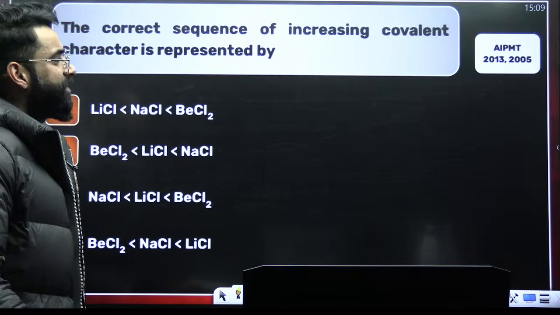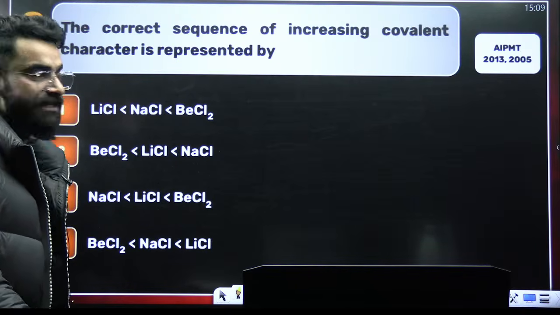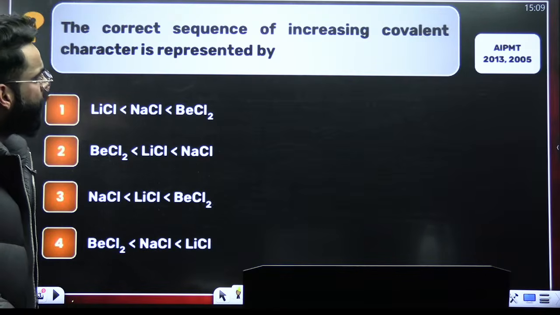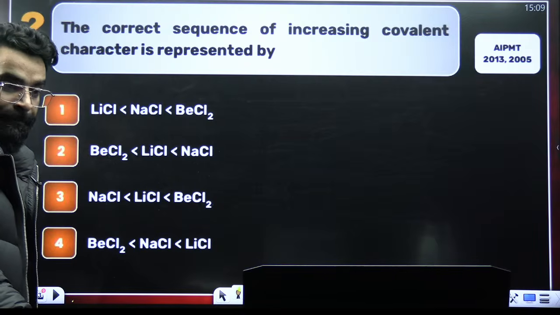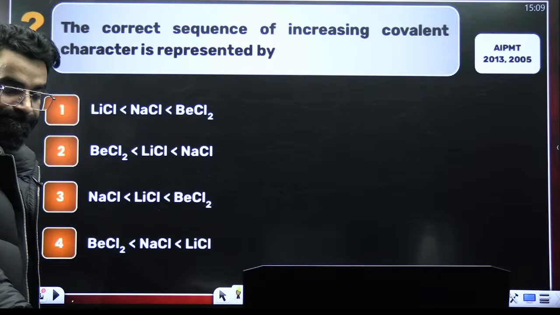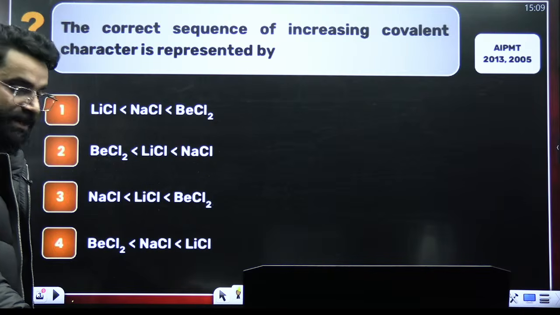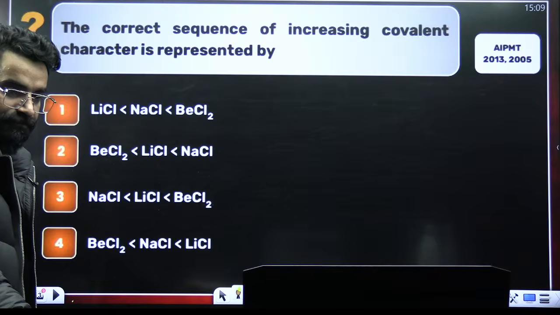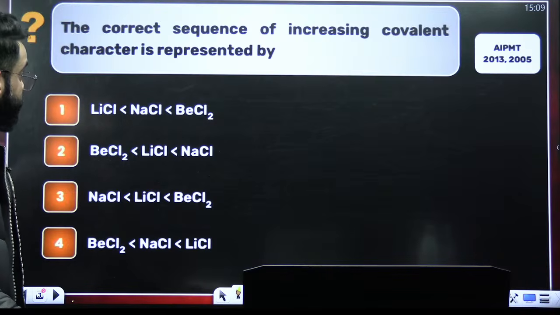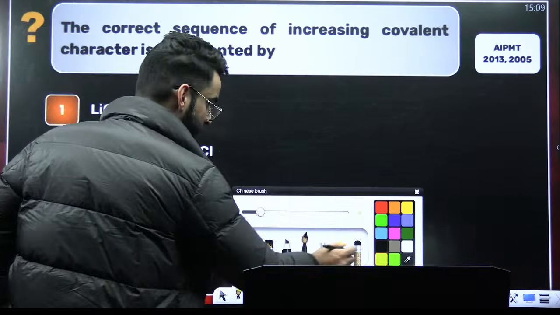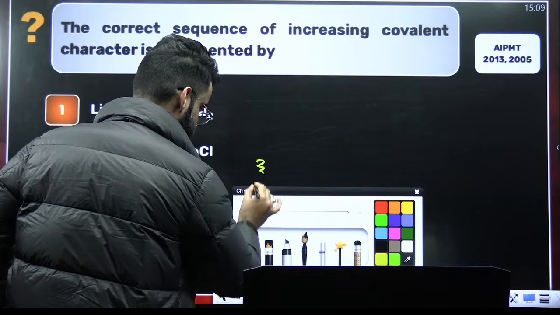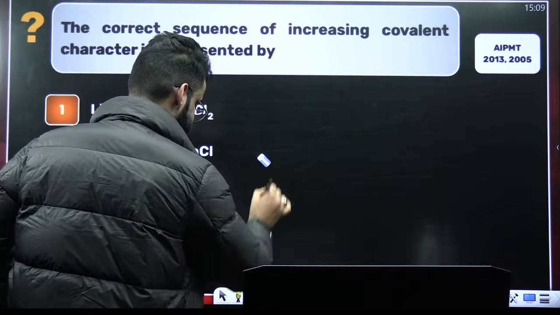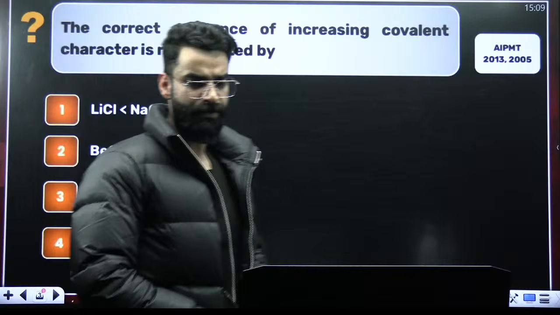Look at this particular question. The question has been asked twice, in 2013 as well as 2005. The correct sequence of increasing covalent character. Yesterday only I've taught you this. It is a question based on Fajan's rules. I want the answers from everyone. The correct sequence of increasing covalent character. What do you think will be the answer of this question? Quickly.